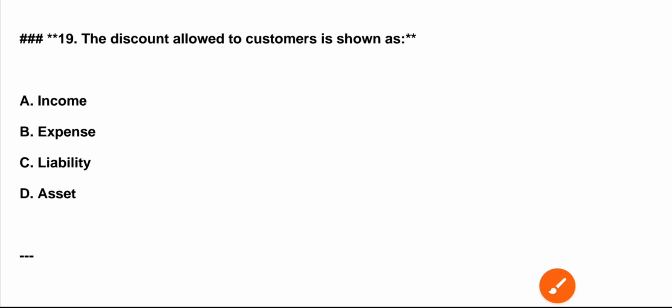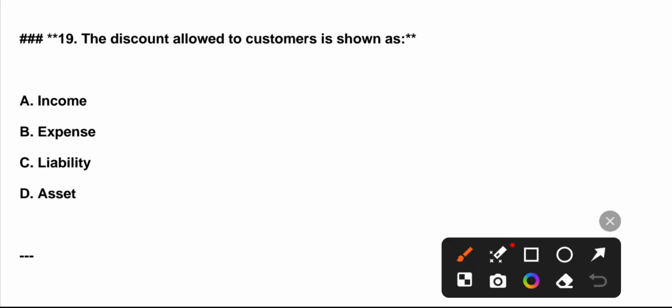Question number 19. The discount allowed to a customer is shown as: A. Income. B. Expense. C. Liability. D. Asset. Correct answer is option B.